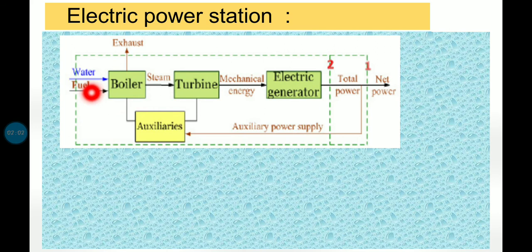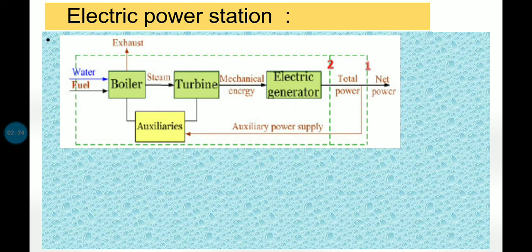If water is used in the boiler, water is being boiled, and this results in the generation of steam. The steam is blown on the blades of the turbine. The turbine rotates the magnet, so mechanical energy is conducted, and this rotation causes the generation of electricity in the electrical generator. So this is the basic electric power station working.